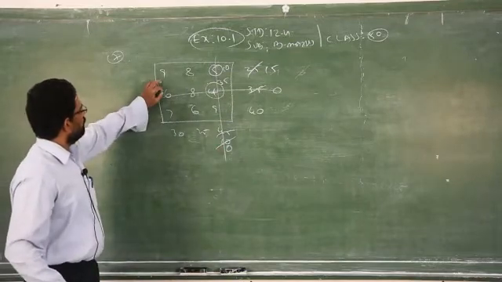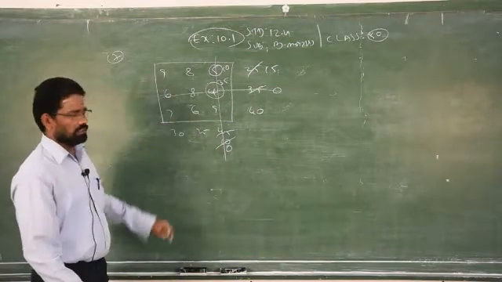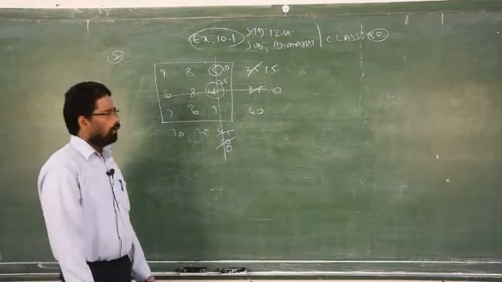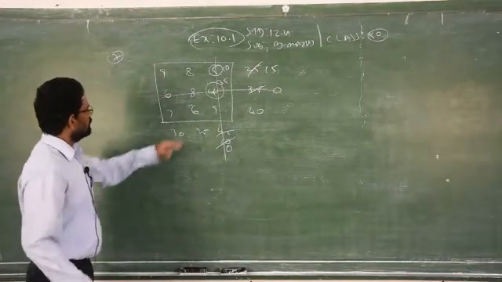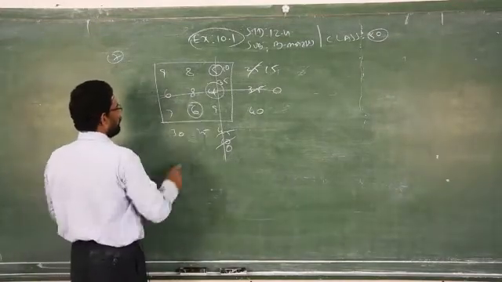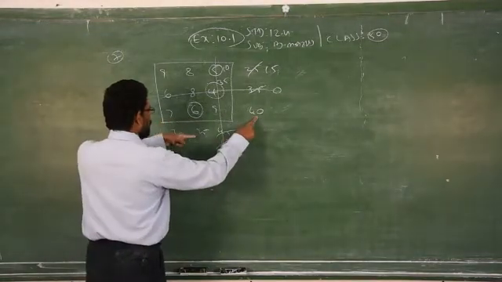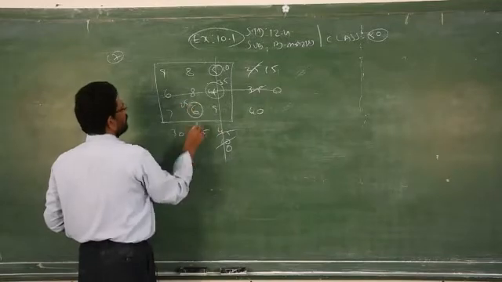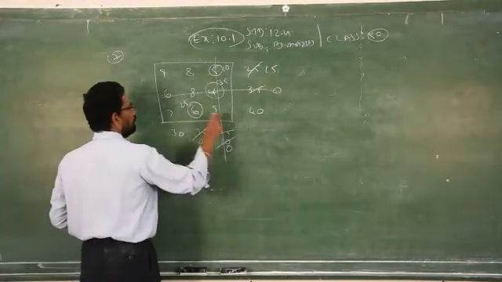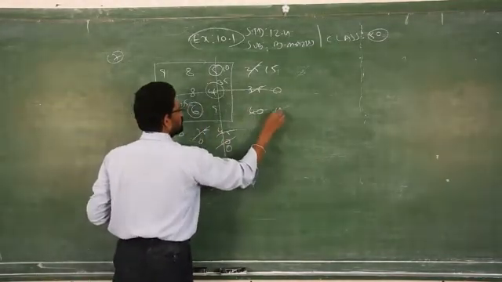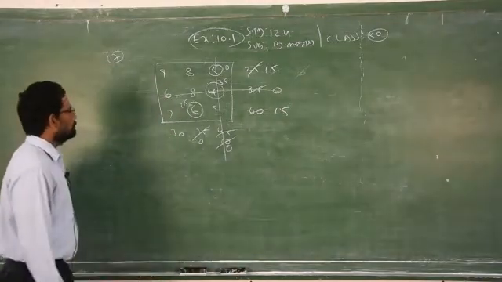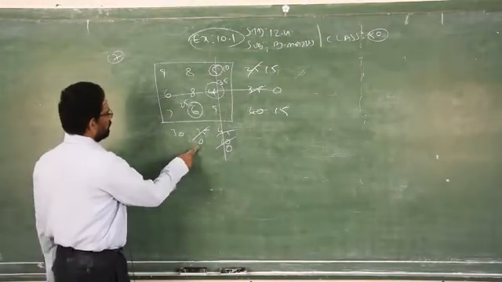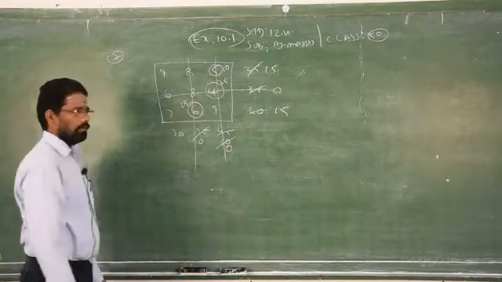Now what are the costs remaining? 9, 8, 7, 6. Out of these 4, which one is least? 6 is the least one. Circle it. Then you have to see the corresponding rows and column, 25, 40. 25 is least one. So 25 minus 25 is 0. 40 minus 25 is how much? 15. So now which one is 0? This. So you have to eliminate this column.